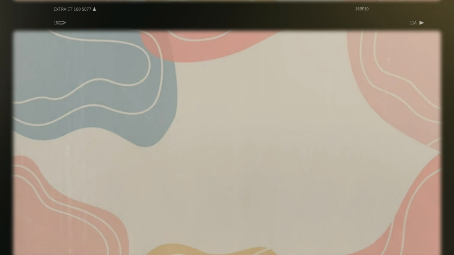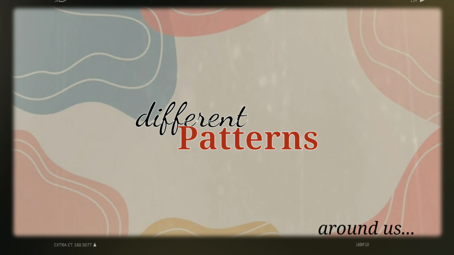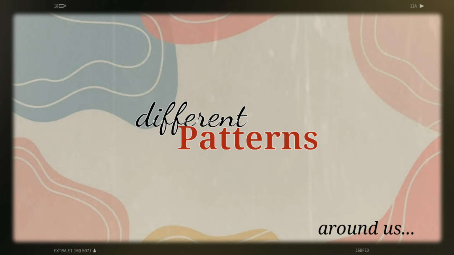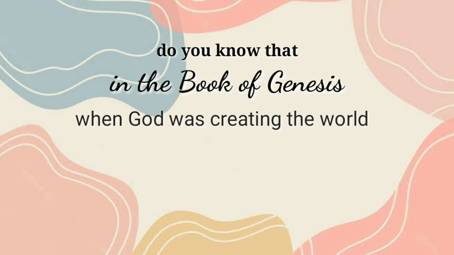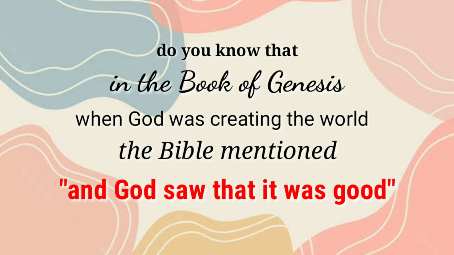Hi everyone, for today's video we are going to discover the different patterns around us. As they say, everything has a purpose, and so is everything around us that has amazingly a pattern. Do you know that in the book of Genesis, when God was creating the world, the Bible mentioned, and God saw that it was good 6 times? Yes, you heard it right, 6 times.